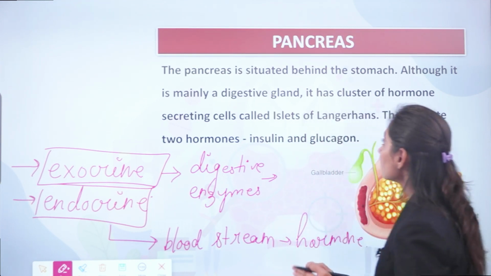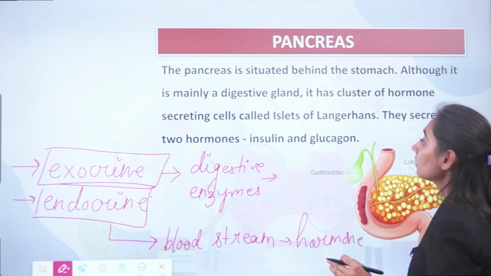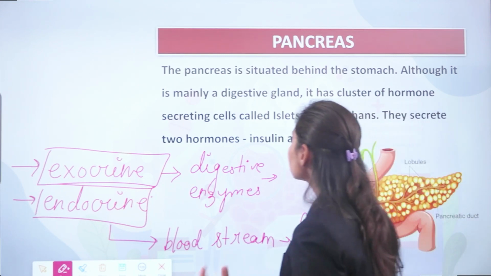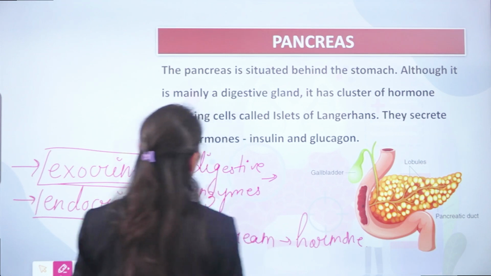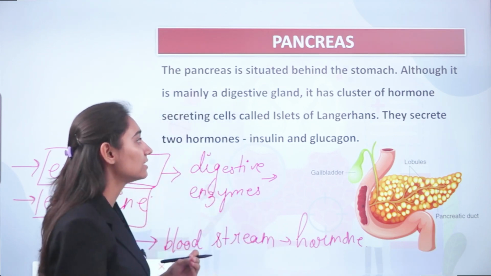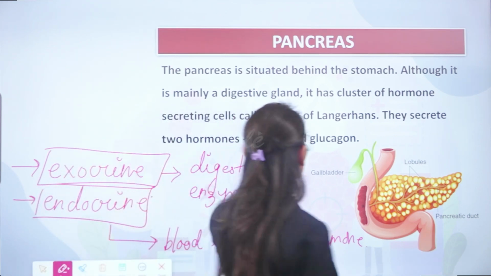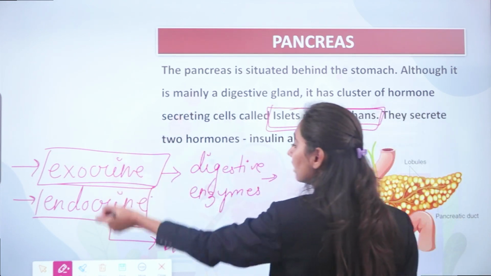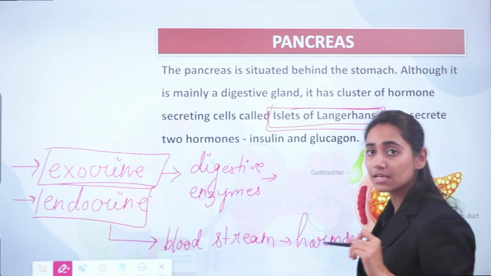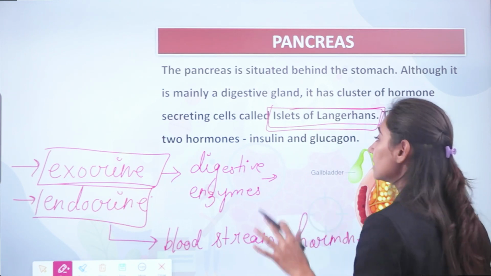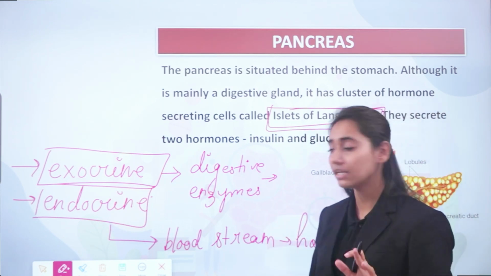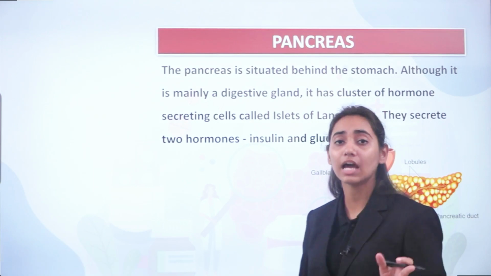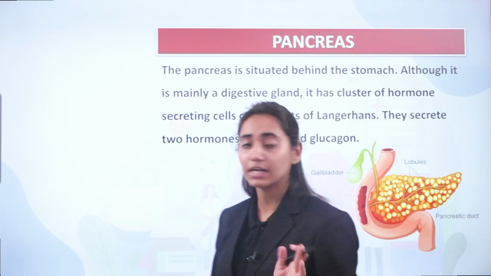So the pancreas is situated behind the stomach. Although it is mainly a digestive gland, it has a cluster of hormone secreting cells called islets of Langerhans. So mainly the endocrine part of the pancreas is known as the islets of Langerhans. They secrete two hormones, insulin and glucagon. Now this insulin and glucagon, they work antagonistically.